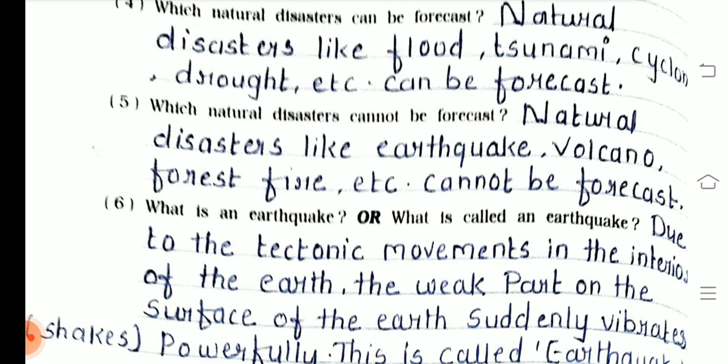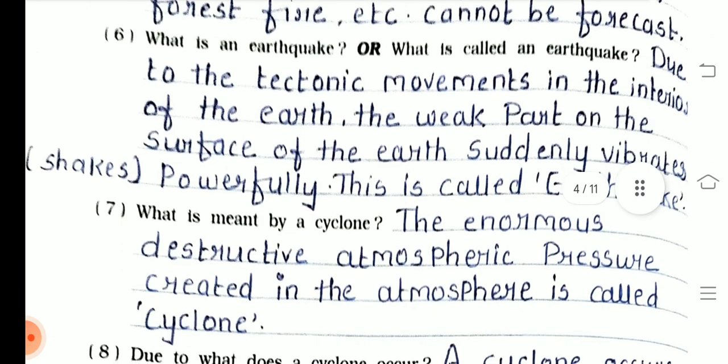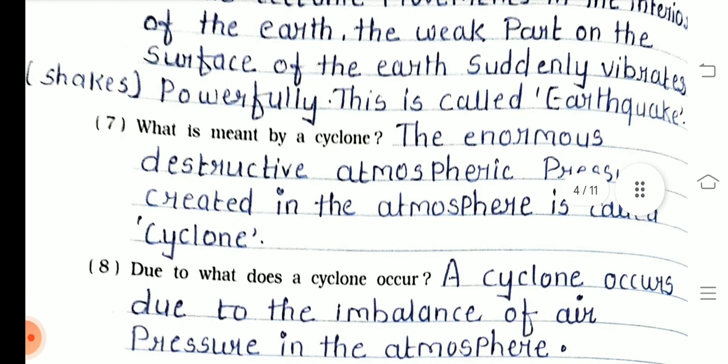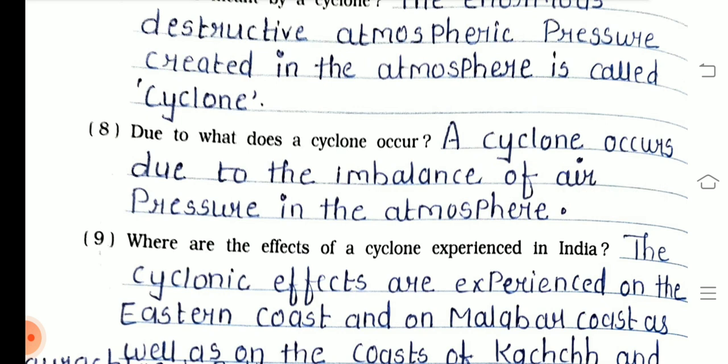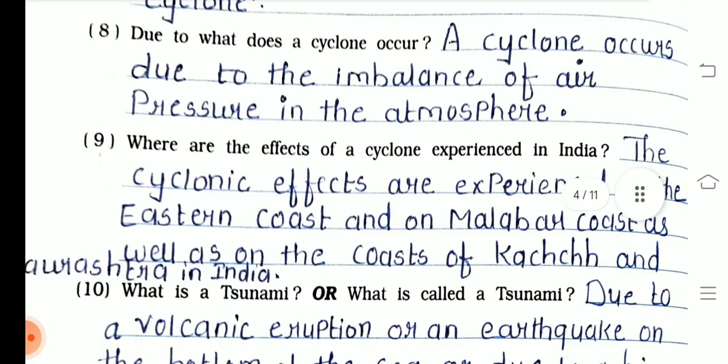Due to the tectonic movements in the interior of the earth, the weak part of the earth surface suddenly vibrates, shakes powerfully. This is called earthquake. Seventh one, what is meant by cyclone? The enormous destructive atmospheric pressure created in the atmosphere is called cyclone. Eighth one, due to what does a cyclone occur? A cyclone occurs due to the imbalance of air pressure in the atmosphere.